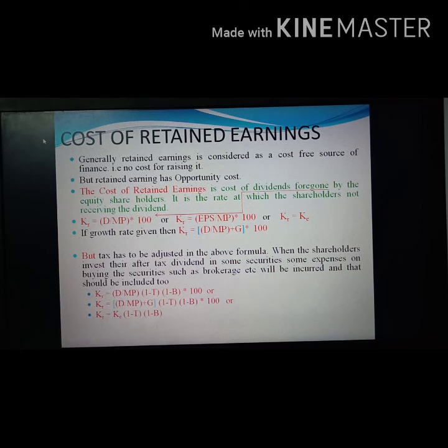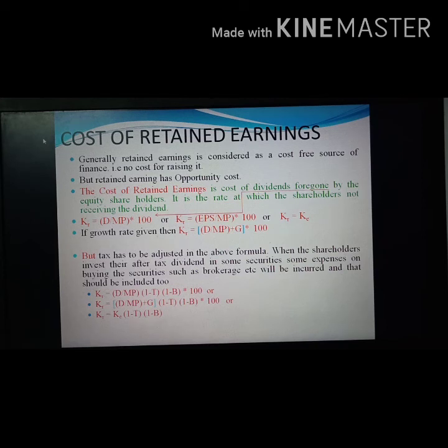So normally the cost of retained earnings is the cost of dividend foregone by the equity shareholders, because they are foregoing their dividends so that the amount can be put as retained earnings. At a particular rate the shareholder is expected to get the dividend, but they are not getting it.